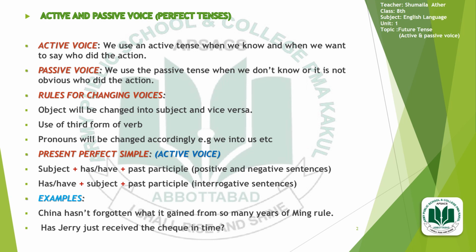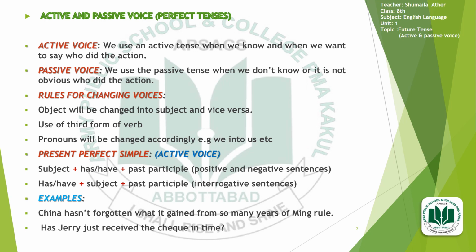Present perfect simple tense. In the active voice form, I shall tell you the arrangement which you have to follow while you are writing a single sentence. In the start of the sentence, there will be the use of the subject, that is, who is doing the action. After that, the auxiliary verb, the helping verb, has and have. Along with that, the past participle, that is the third form of the verb, in both positive and negative sentences.